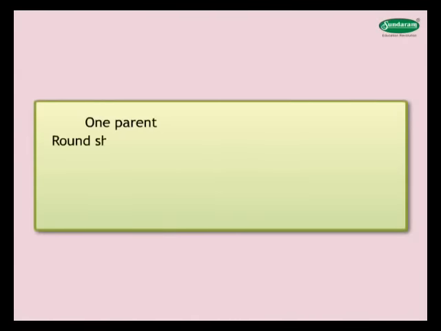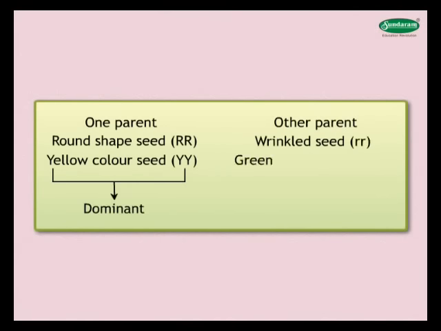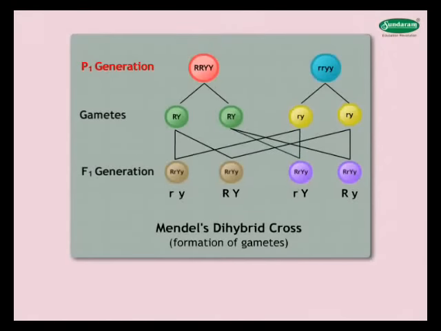Parental generation P1: Mendel obtained pea plants with round and yellow seeds and plants bearing wrinkled and green seeds. When the gametes of the P1 generation are formed, each pair of genes, Rr or Yy, segregates independently of the other.